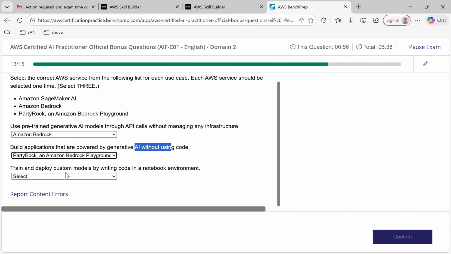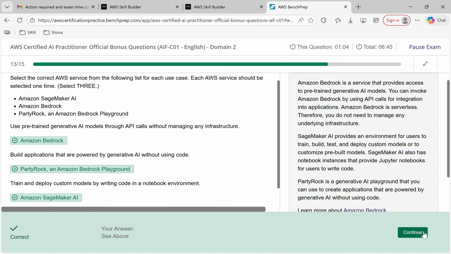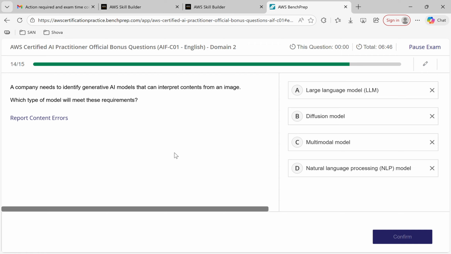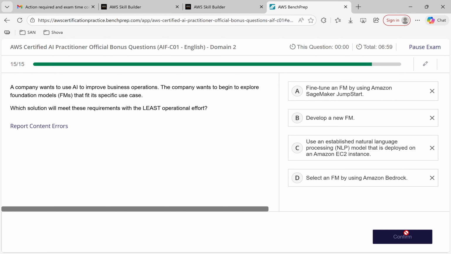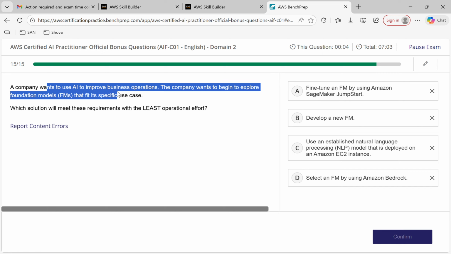Train and deploy the custom model by writing code in a notebook environment. That is called SageMaker AI. Continue. Yep. Now a company needs to identify the generative AI model that can interpret context from an image. That is called a multimodal model. Continue.